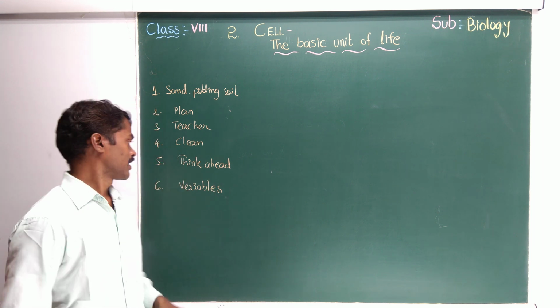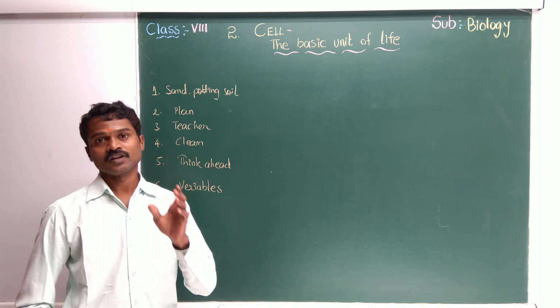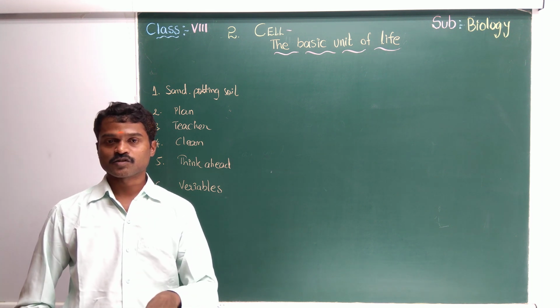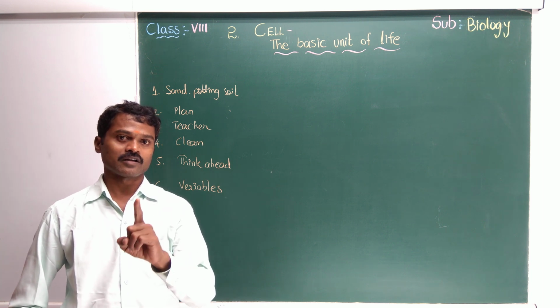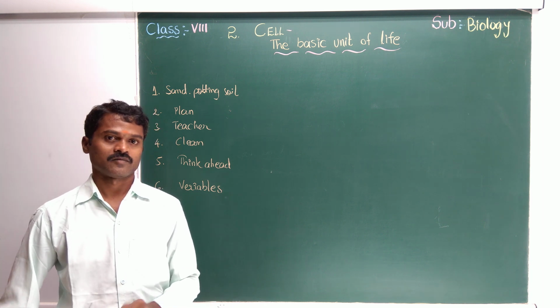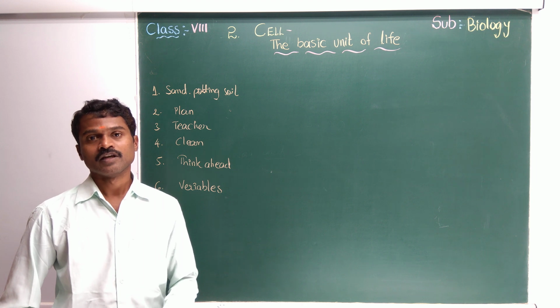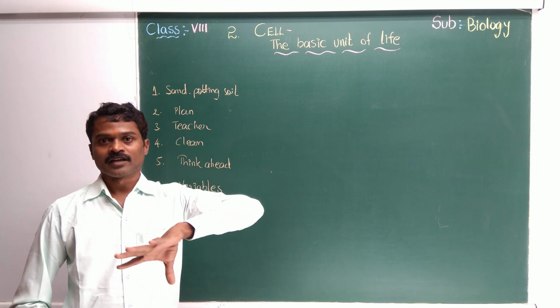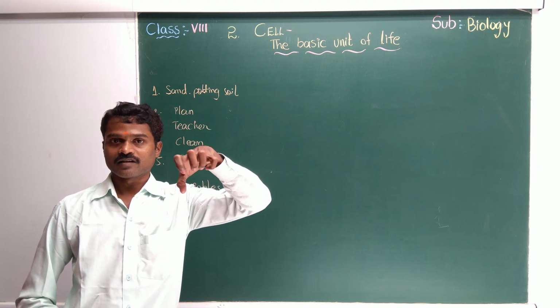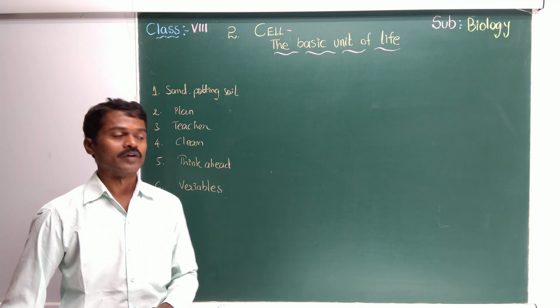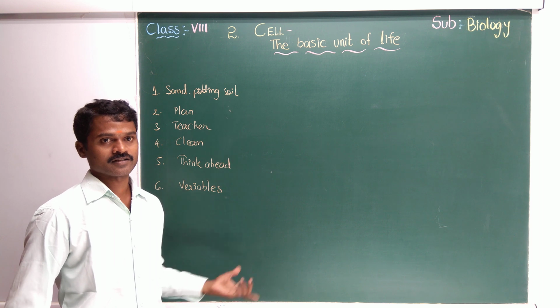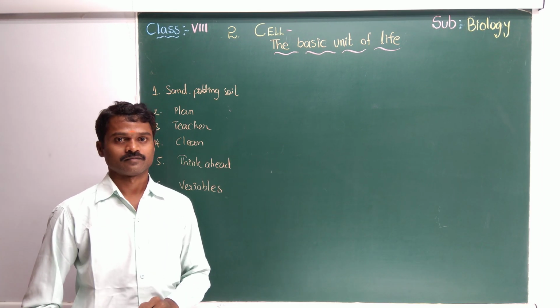Think ahead. Now next, in the first experiment by the boy, seed germination, light and water are what? Variables. What is meant by variables? Variables means things which show effects on one experiment or one reaction. It's called variables. Okay, these are the last answers. Now come to today's lesson.